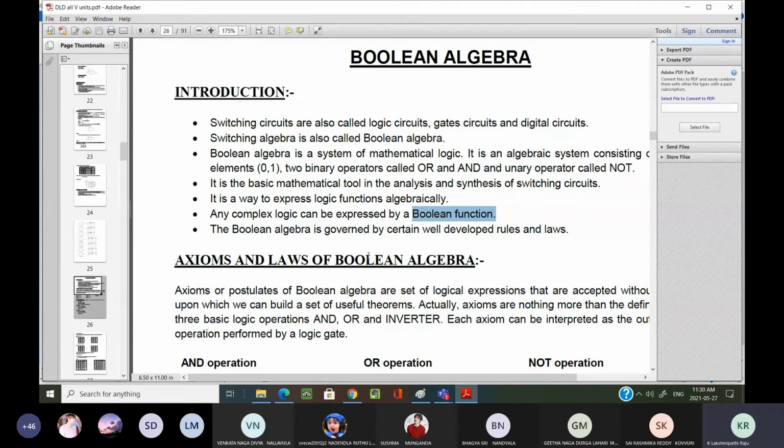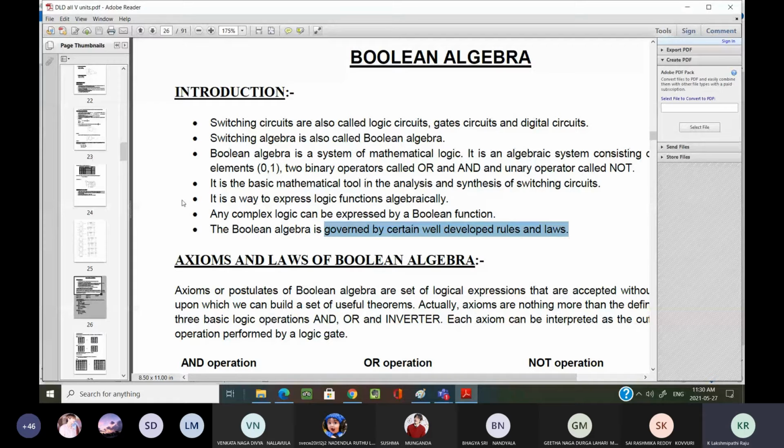Any complex logic expression can be expressed by a Boolean function. What is this Boolean function that we are going to learn? Boolean algebra is governed by certain well-defined rules or laws. Okay, these are the things we are going to learn in our Boolean algebra.